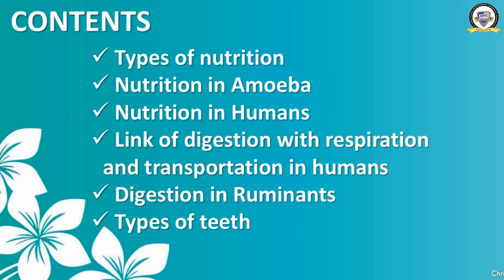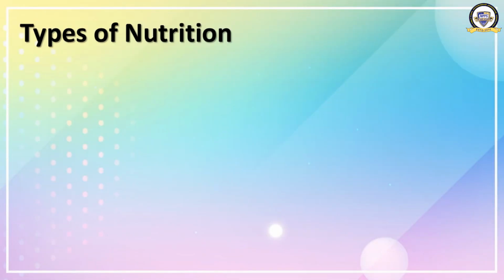But in this part we are going to study the first two topics. They are types of nutrition and nutrition in amoeba. Okay, so let's move on.